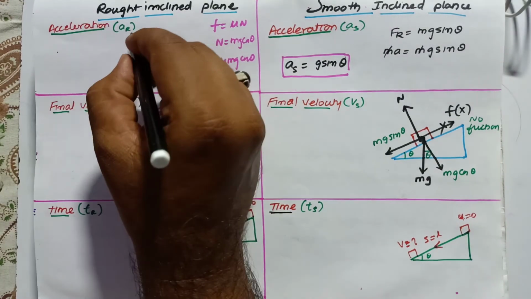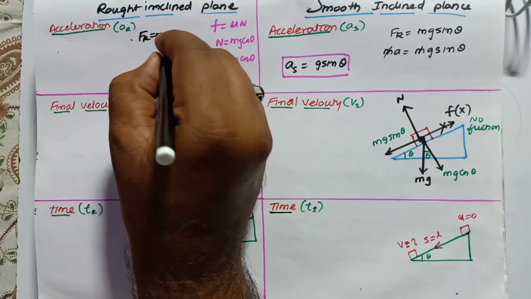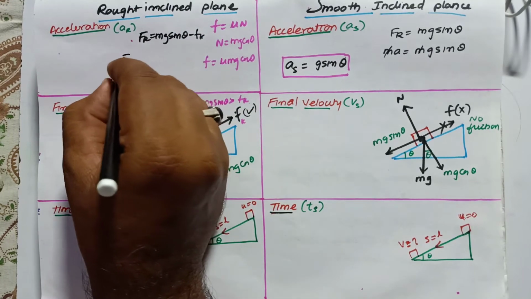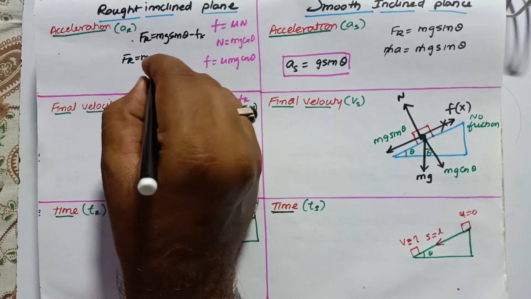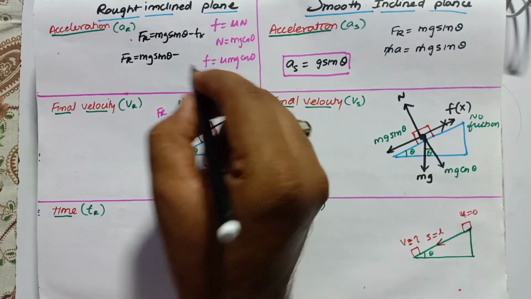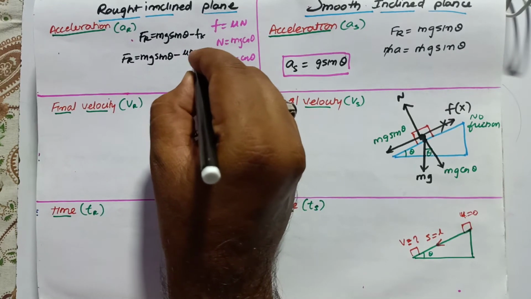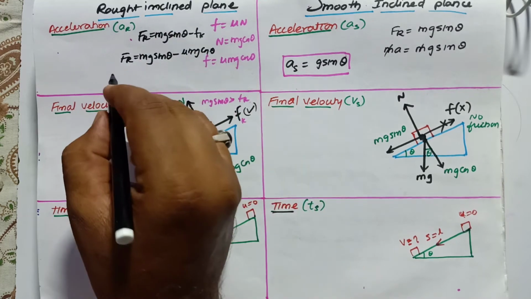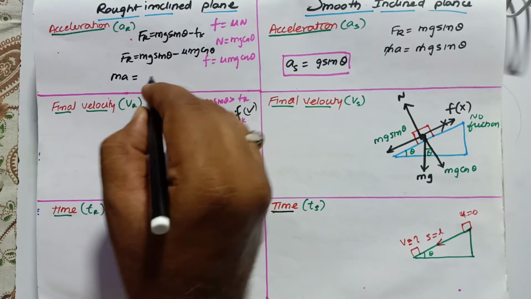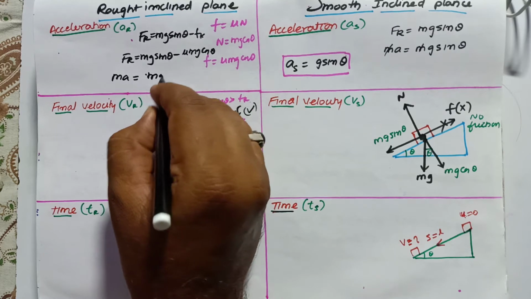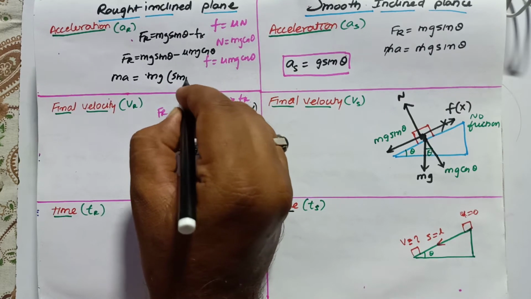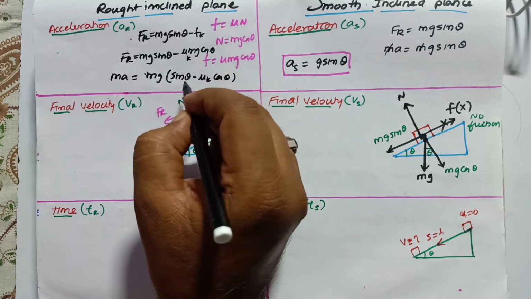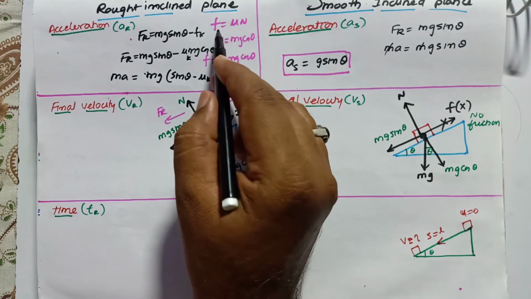We considered the resultant force as mg sin theta minus frictional force, and frictional force is nothing but mu mg cos theta. And you know Fr is equal to m into a, which can be written here, mg can be common here. Therefore we write sin theta minus mu k cos theta. mg is common here. This is a kinetic friction. Understood? This is going to be the kinetic friction here.